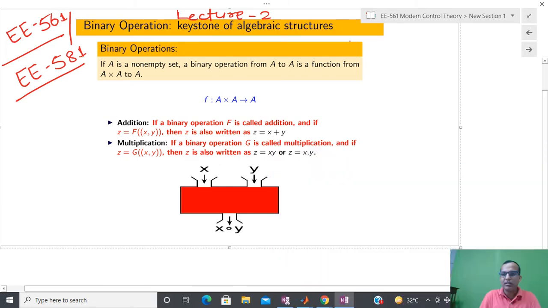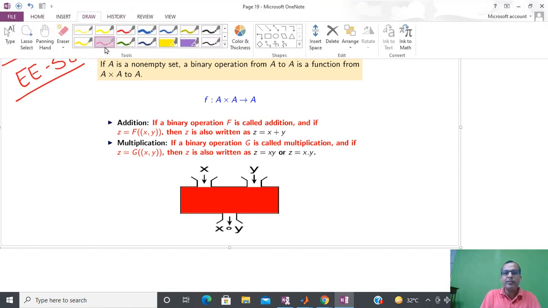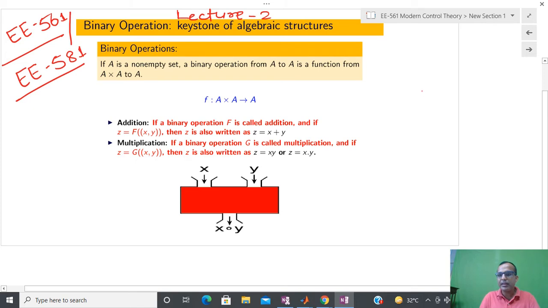And I took a very simple example in the previous class. I have some kind of boat or underwater vehicle that is moving inside the water, and I captured the mathematical model of that underwater vehicle. I told you that the mathematical model may be infinite.